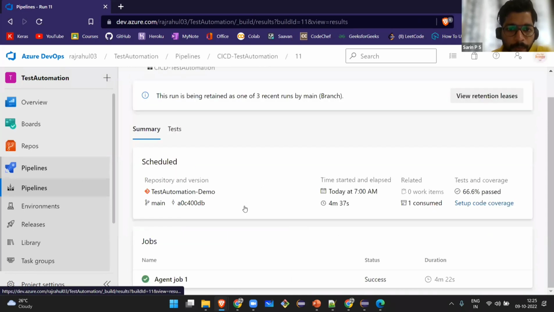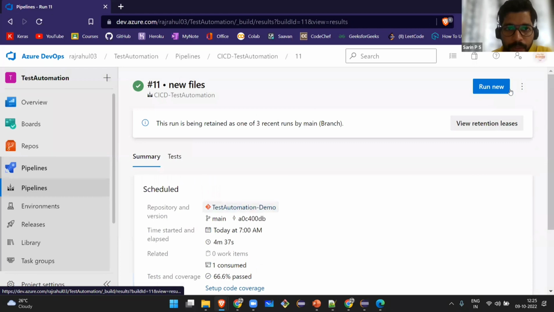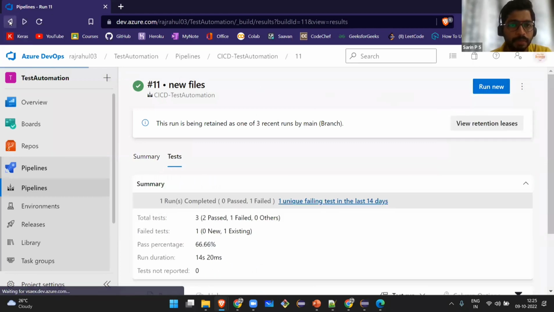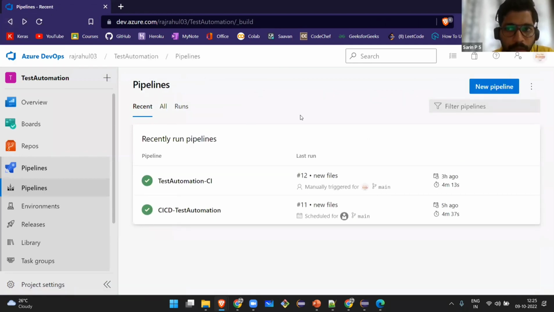I will run this again, or I will create a pipeline and show you. That will be better. You people can also create one account in ADO and configure everything here.